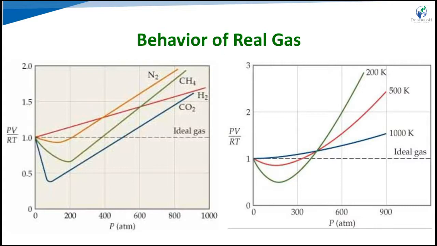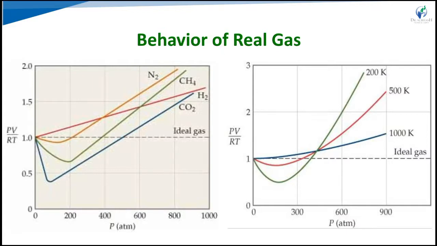At low temperature, the dip in the curve is large. As the temperature rises, the dip in the curve decreases, and at a certain temperature the minimum in the curve remains horizontal for an appreciable range of pressure. At that temperature, PV/RT is almost unity, and Boyle's law is obeyed.